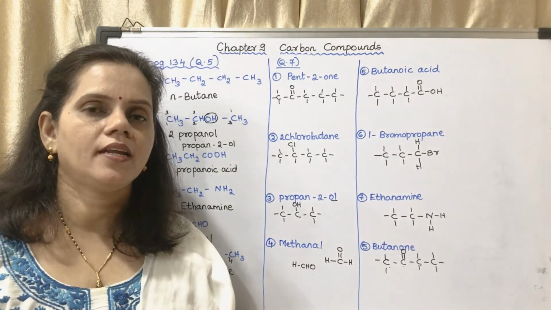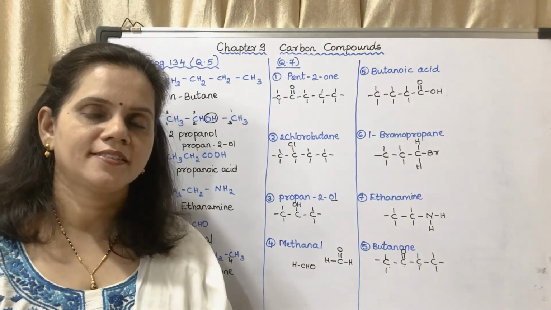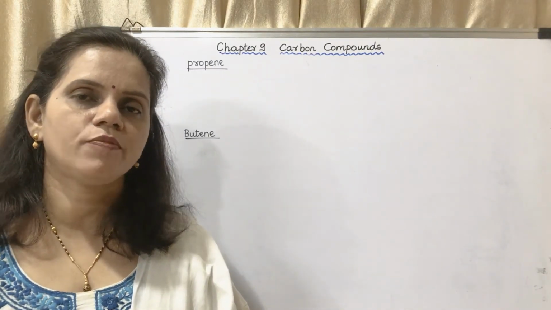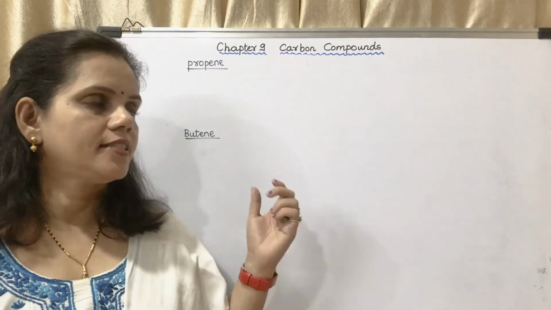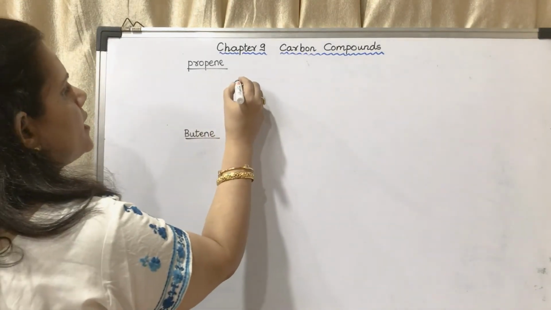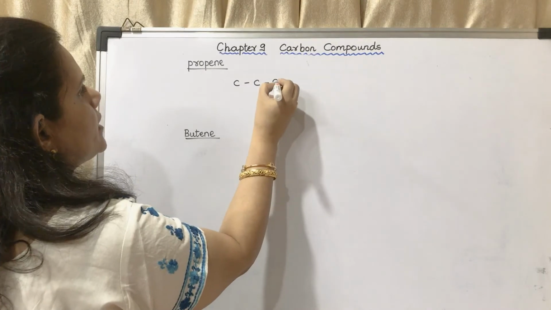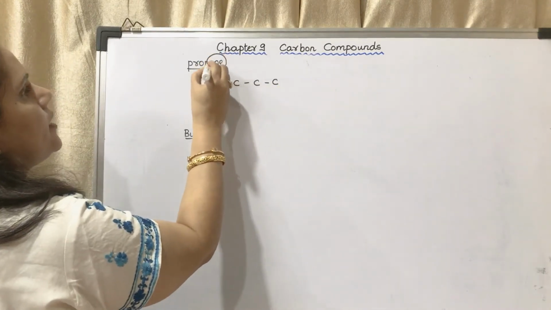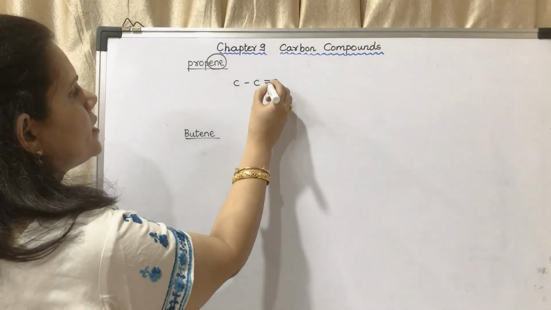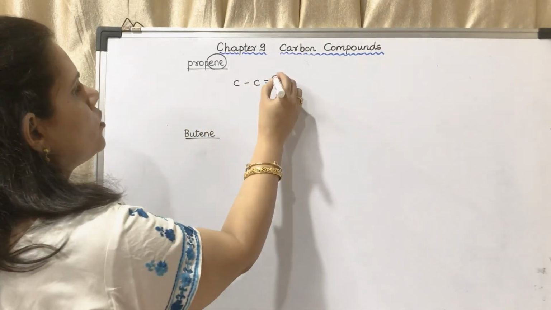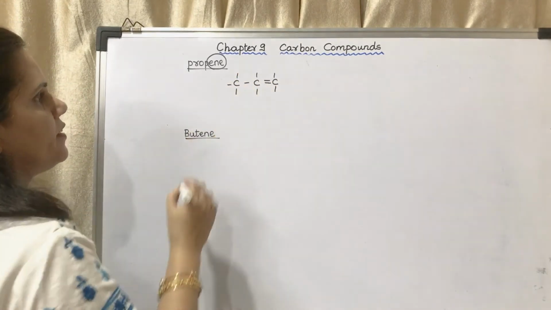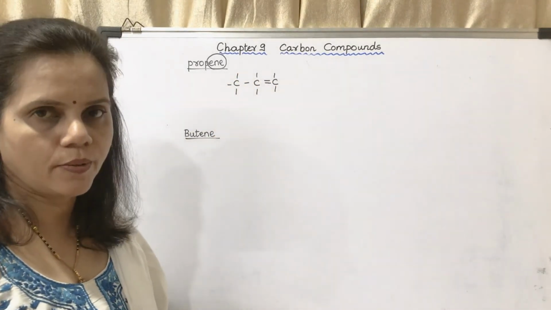Okay. Now I will add one more topic. Now we will study the structure of propene and butene. These are some questions which are asked in your schools. So propene, you may see, has 3 carbon atoms. As it is ENE, there is a carbon-carbon double bond. I shall put it here, either here or this side. For this 2 are left, 3 are left. This is the structure of propene.